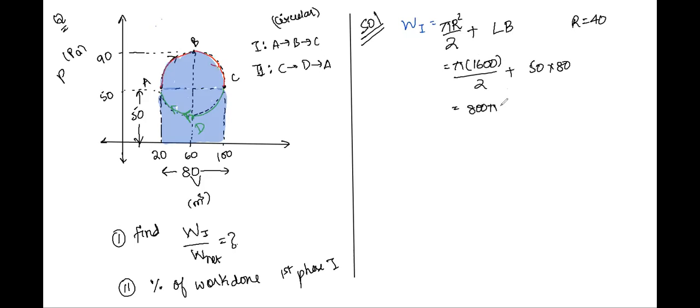Okay, so we get 800 pi plus 4000. Are we correct now, Karuna? Yes, sir. And let's say everything is in SI units. See here, pascals and meter cube. So what should be the unit for work, Karuna? Joules. What is the unit for work, Karuna? Joules, sir. Okay, now tell me what should be the net area or net work done for the cyclic process.